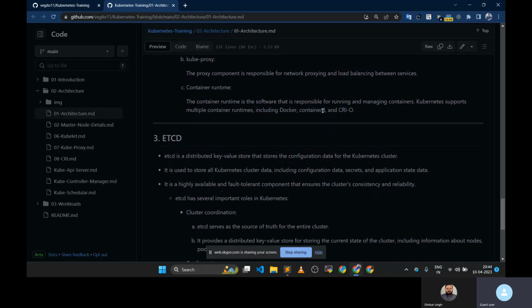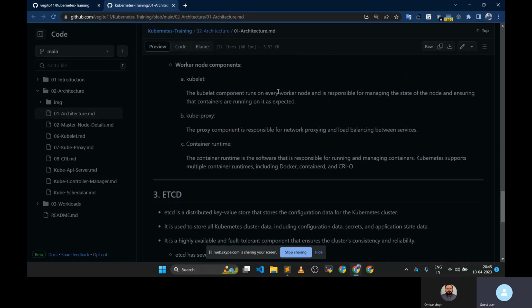Okay. So there is a thing called CRI. CRI means container runtime interface. And what is an interface? It just sets some standard, like we have to do this thing in some manner. And those interfaces are implemented by plugins like Docker, containerd, and CRI-O. So even though our kubelet does the creation of the container, it is actually done by the container runtime, which is Docker.